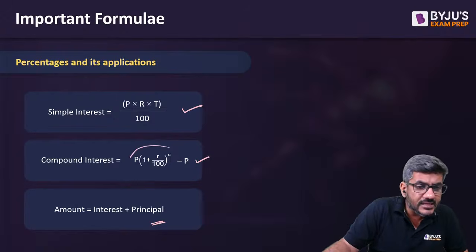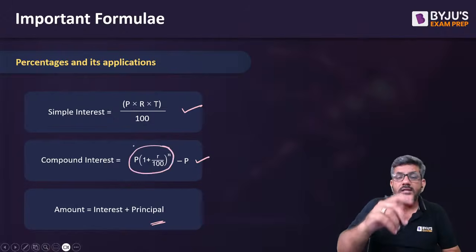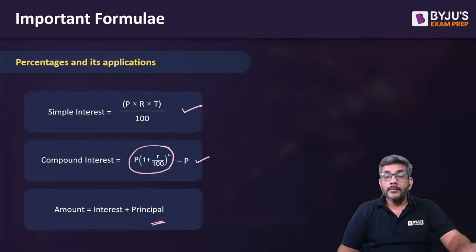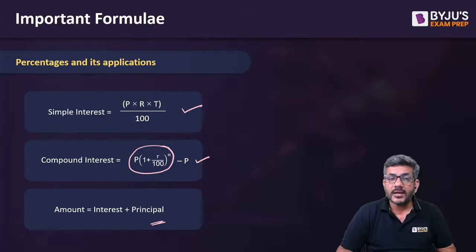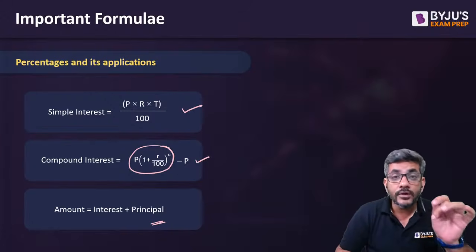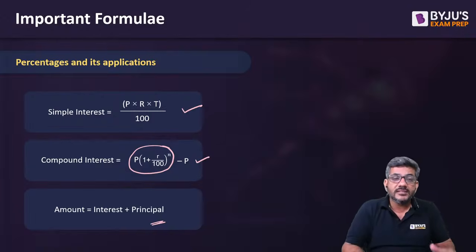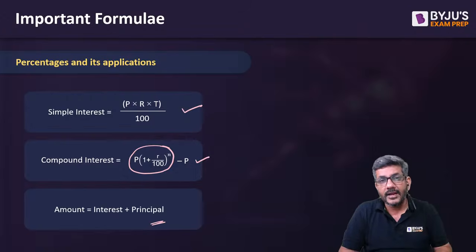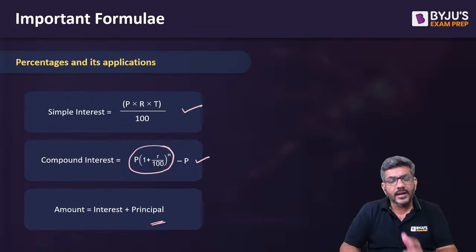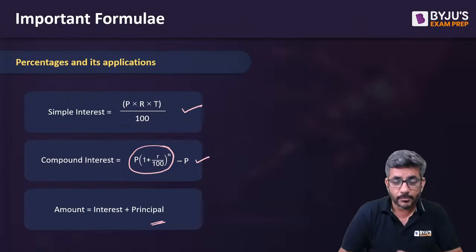But ये ध्यान रखना, when I talk about compound interest, some people write this as the formula of compound interest. They forget about P, right? P into 1 plus R by 100 raised to the power n is the formula for amount. It is the formula at which you can say that if money increases, it will become this much, right? Subtract the principal from that, it will become the compound interest. So please keep that in mind.